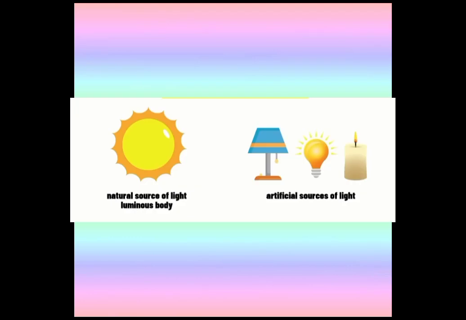So, we have an example here. The sun is an example of a natural source of light. The sun is capable of producing its own light. Other sources such as lamps, bulbs, and candles are examples of artificial sources of light.